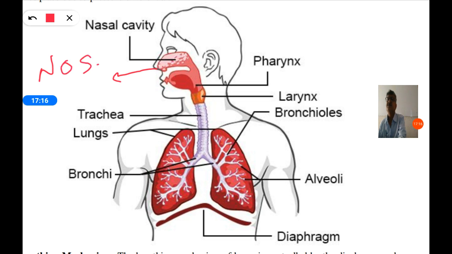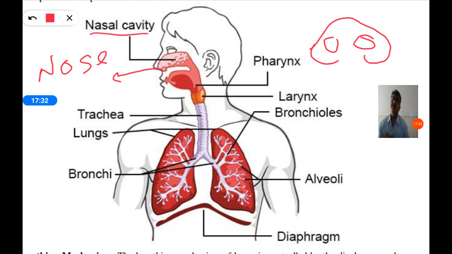The nose has two holes. If you see your nose, it has two holes like this, and those holes are called nostrils. And nasal cavity. So after the nose there is a space inside the nose, that is called the nasal cavity.